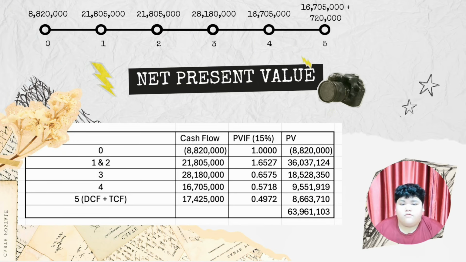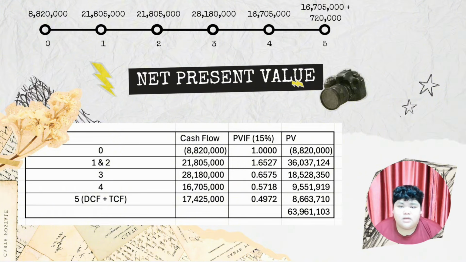Then to calculate the net present value or NPV, we'll transfer all the amounts above into a timeline. So for year 0, the cash flow is negative 8.82 million. For year 1, 21.805 million. Year 2, also the same as year 1. Year 3, 28.180 million.